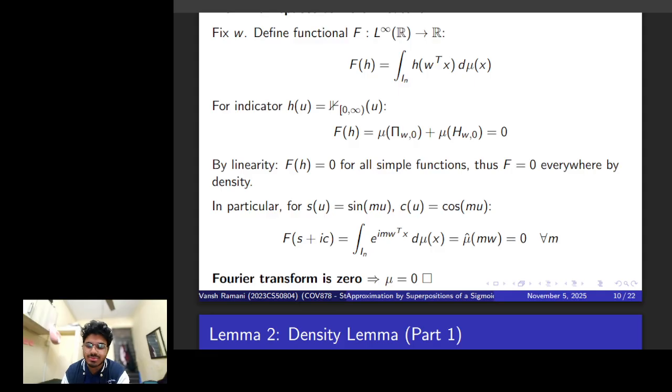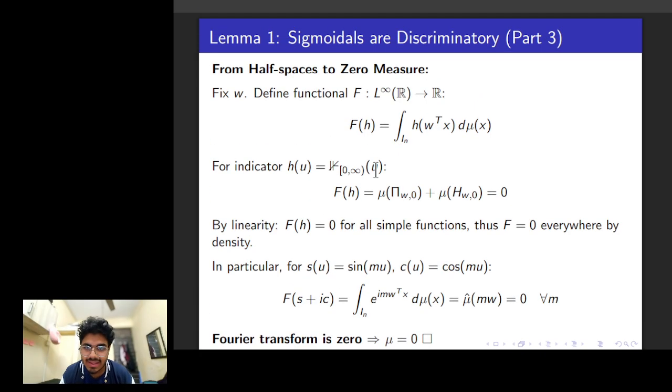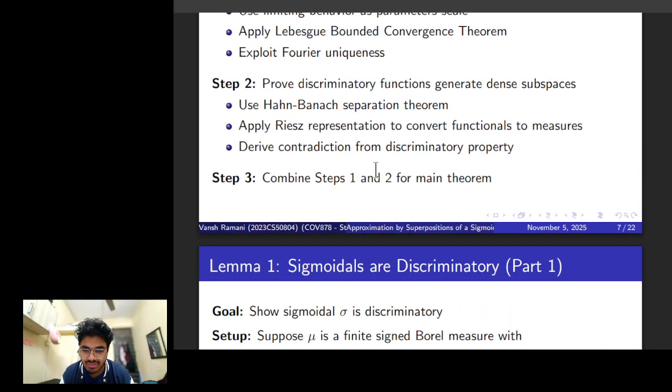And by the uniqueness property of Fourier transforms, that the Fourier transform is a unique representation, since the transform is zero, the original measure must also be zero. And this was the proof of the first lemma that we wanted. It means that sigmoidal functions are discriminatory, and I'll quickly go over the three parts.